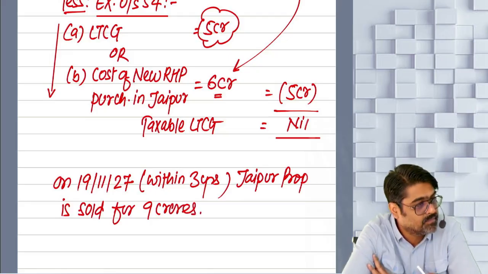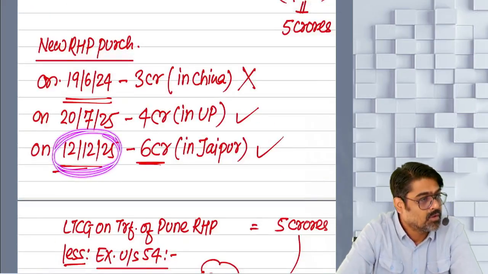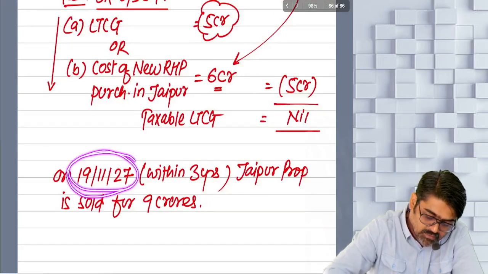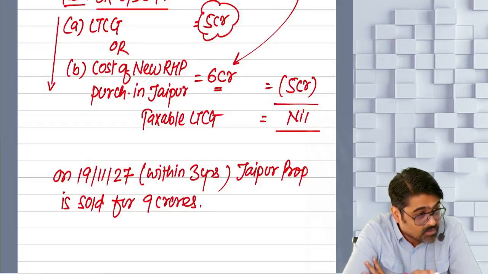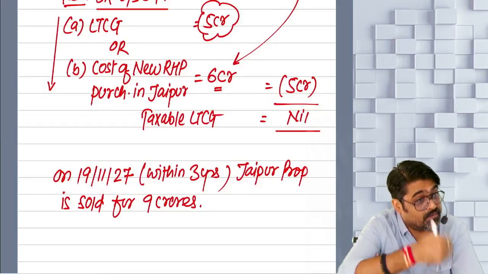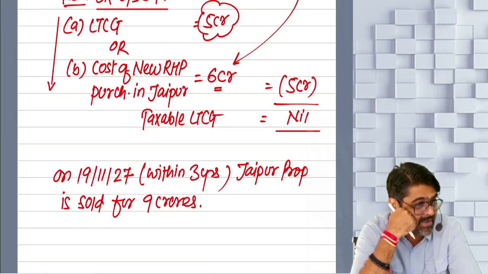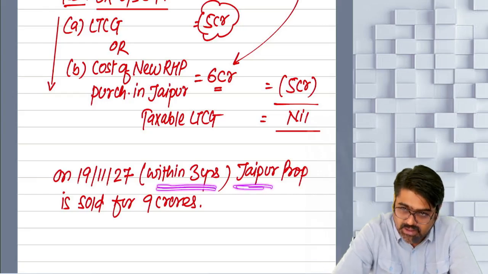How much? Now tell me, when did you acquire the Jaipur property? 12 December 25. And when are you selling it? Within 3 years only, no? Within 24 months only. Less than 24 months period of holding. Understanding? So, within 3 years, you are selling the Jaipur property.